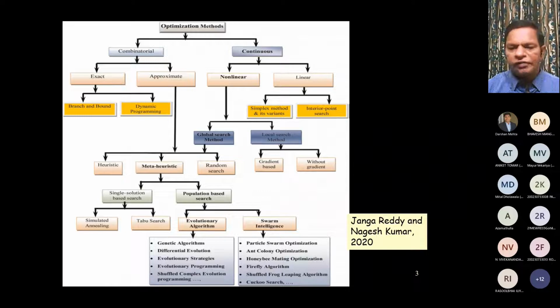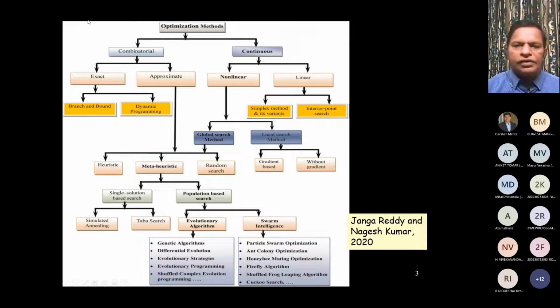Within that population, which we call a swarm or a group, we utilize the particles' individual intelligence as well as the collective intelligence to search for the optimal solution.